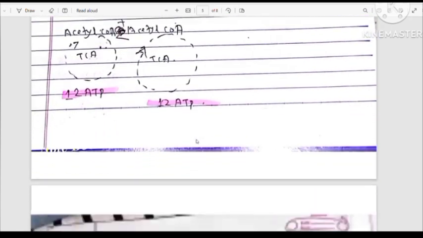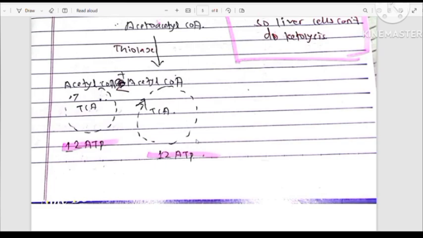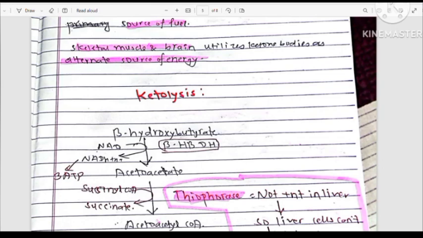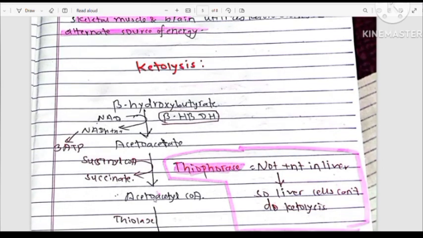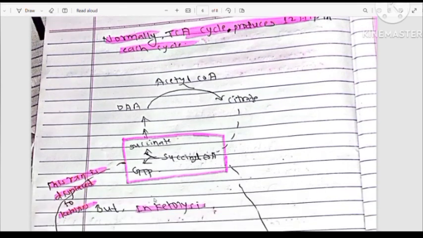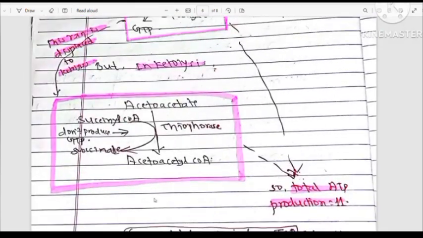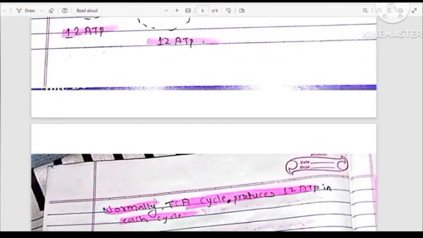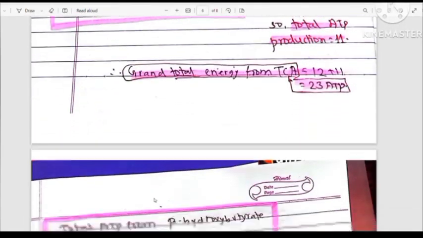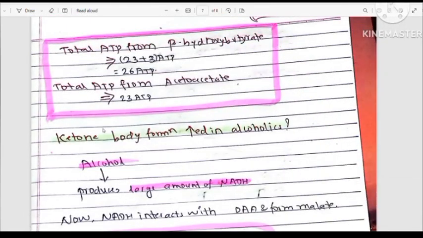For energy production, there is 24 ATP production from the TCA cycle, but as there is use of succinyl-CoA and there is no GTP formation from succinyl-CoA here, the total energy production is only 23. If we are asked the total energy production by beta-hydroxybutyrate, then we have to add 3 ATP, so the total energy production is 26 ATP from beta-hydroxybutyrate and 23 from acetoacetate.